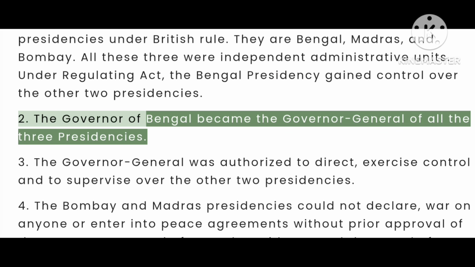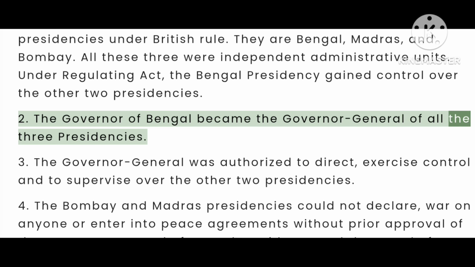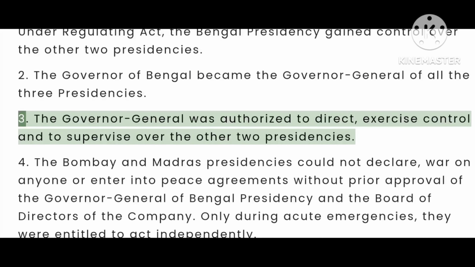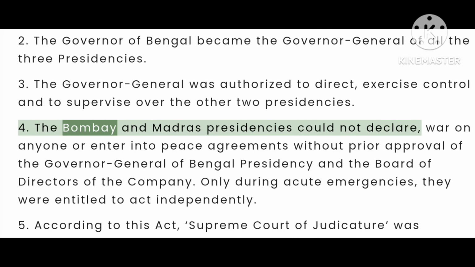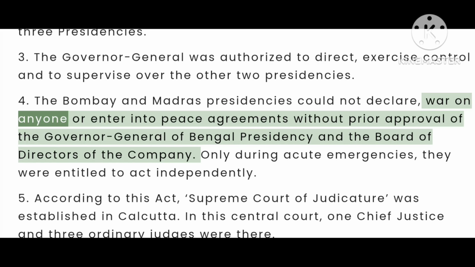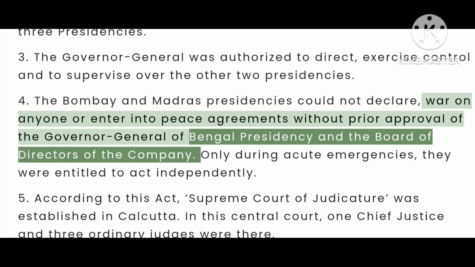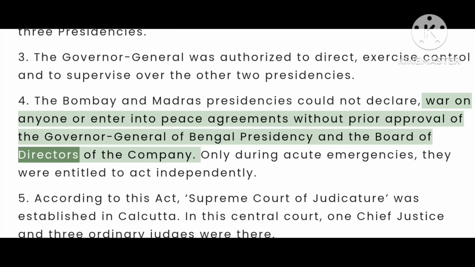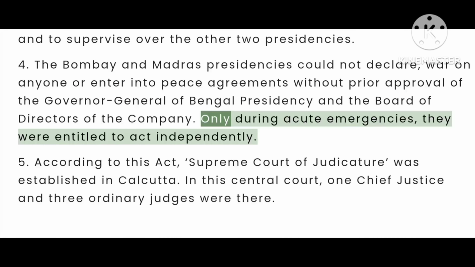2. The Governor of Bengal became the Governor-General of all the 3 presidencies. 3. The Governor-General was authorized to direct, exercise control and to supervise over the other 2 presidencies. 4. The Bombay and Madras presidencies could not declare war on anyone or enter into peace agreements without prior approval of the Governor-General of Bengal Presidency and the Board of Directors of the company. Only during acute emergencies, they were entitled to act independently.